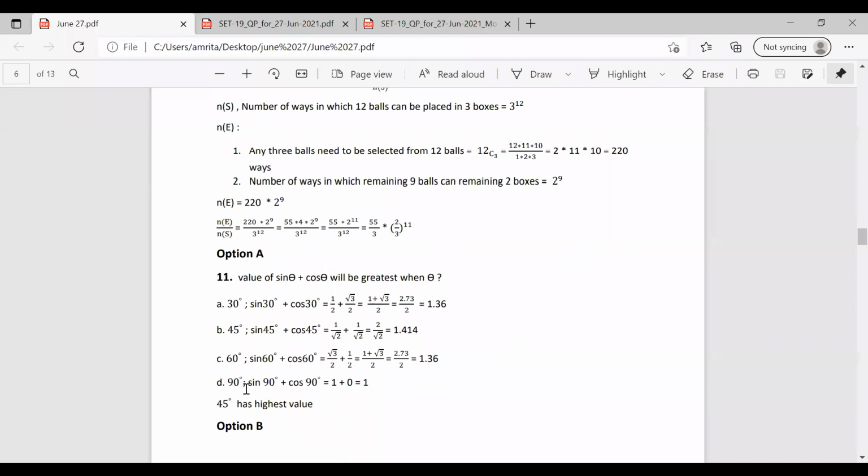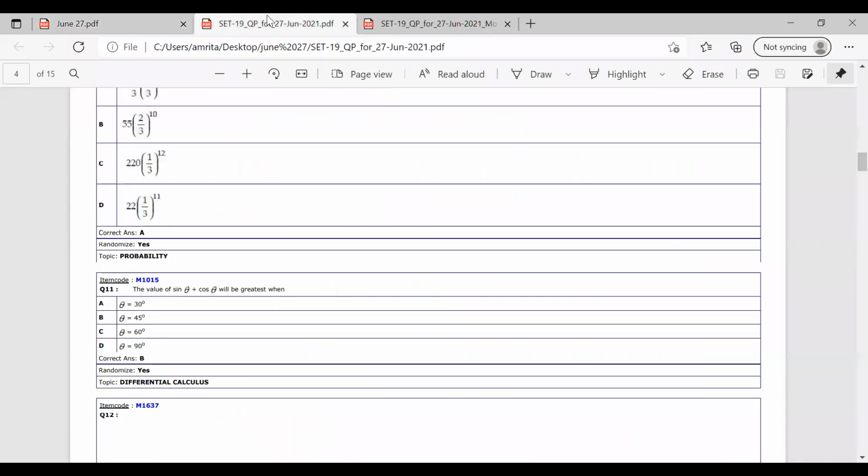So substituting, we can have the value of sine 45 plus cos 45 as greater, that is 1.41. No need to write all these questions and solve. You can just solve it by checking the question itself. Okay, we have the values, just substitute it and find out which one is greater. So 45 is the greater value. So theta equal to 45 gives the highest value.